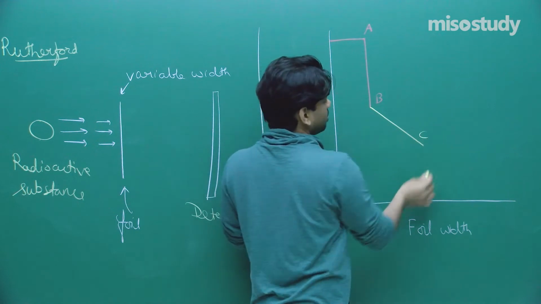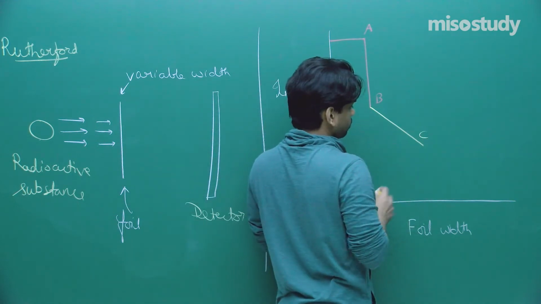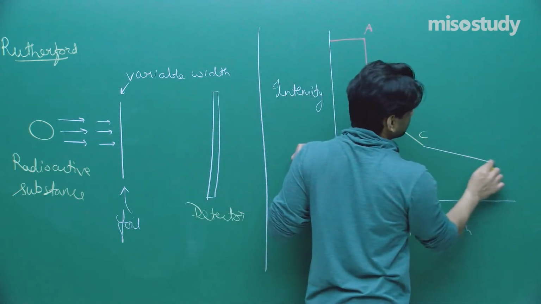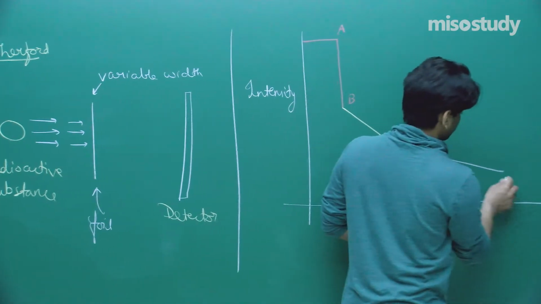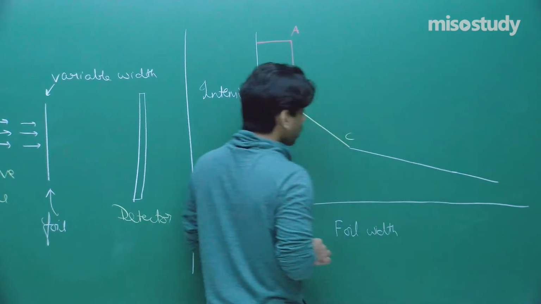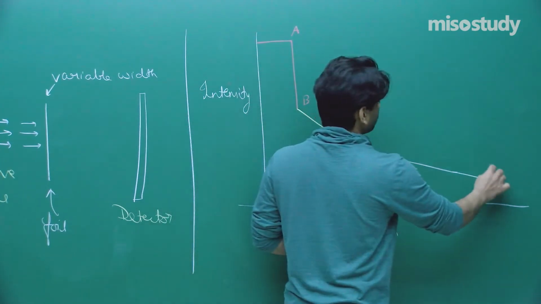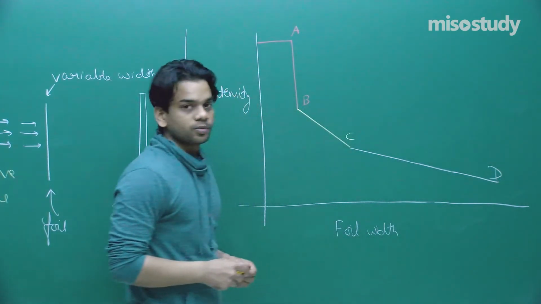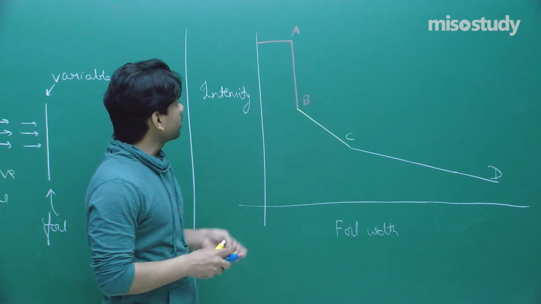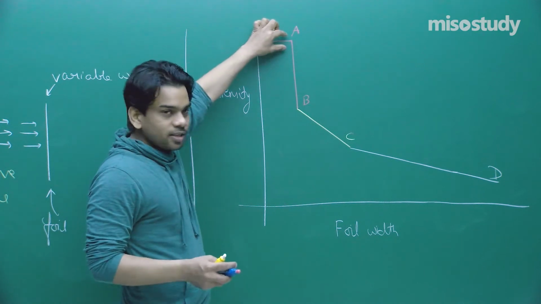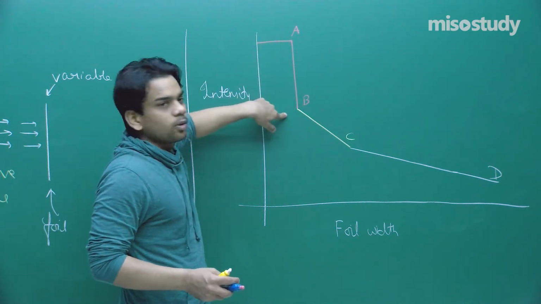Let me say this is C, and the third curve was something like this. Now what conclusions can we make out from these curves? A, B, B, C, C, D, this kind of curve you obtain. You see here, initially the intensity was high, but suddenly it came down.